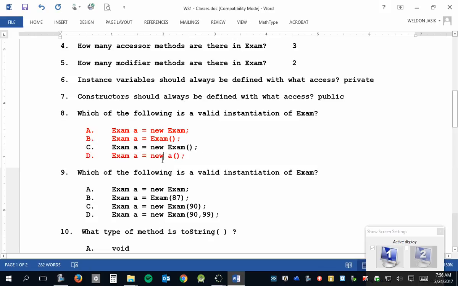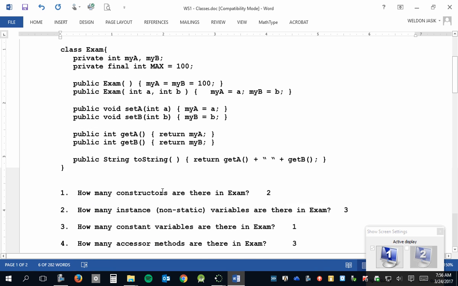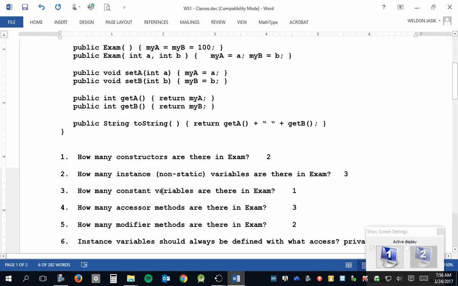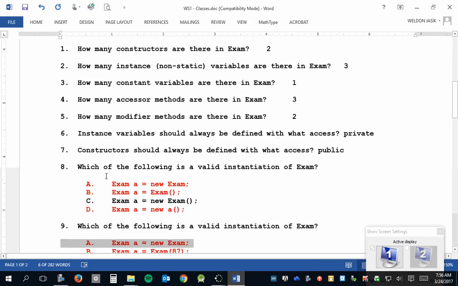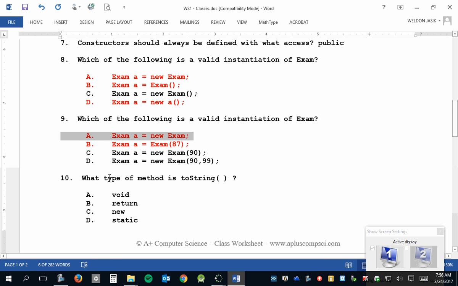Okay? Now, the next one, first of all, B is wrong because it's missing the new keyword, and A is wrong for the same reason we said. But these both look like they have the right syntax. But one of them is wrong, one of them is right. How do you tell the difference? Can we explain how we know which is valid? You have to look at the class to answer that question. And by the way, I'm serious. For 8, you didn't have to look at the exam class to know that C is the only valid answer. But for 9, you have to look at the class to know.